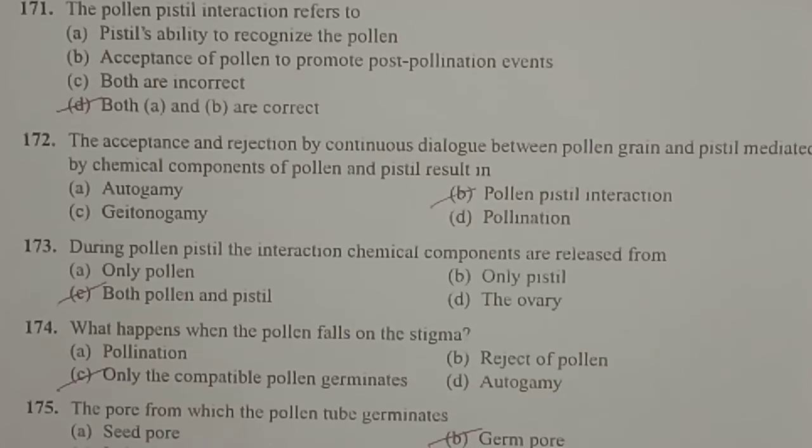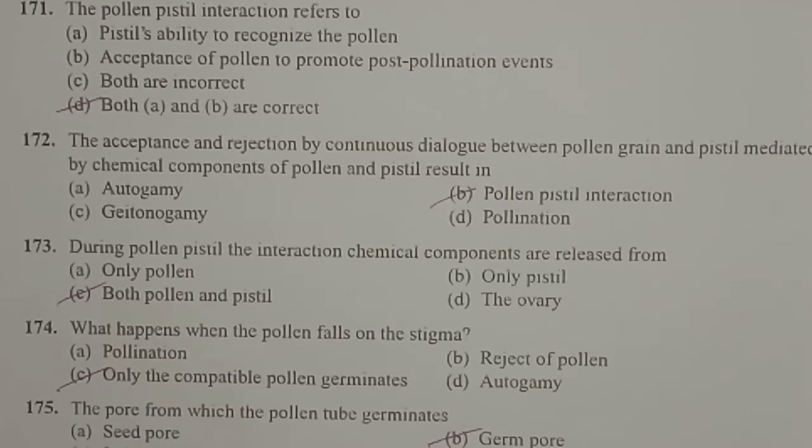So the stigma has the ability to accept the pollen grain if they are compatible. If they are compatible only, they will promote pollen germination or post-pollination events. Here both A and B are correct. Pollen pistil interaction refers to both the pollen and pistil interacting with each other, and the pistil has the ability to recognize the pollen and it will promote the post-pollination events if they are compatible.